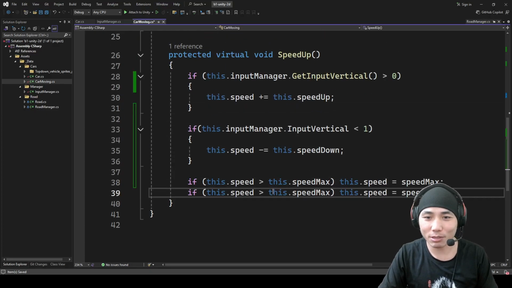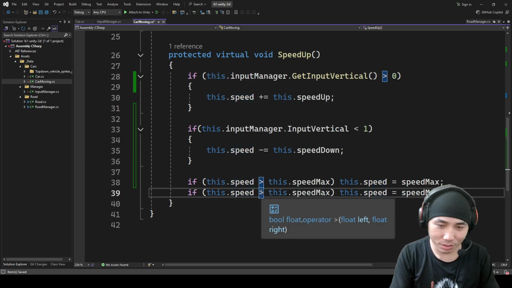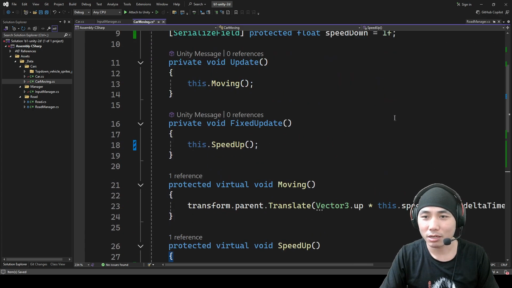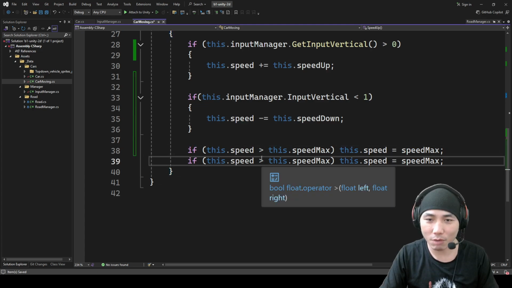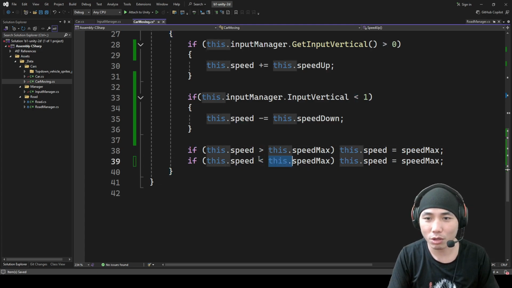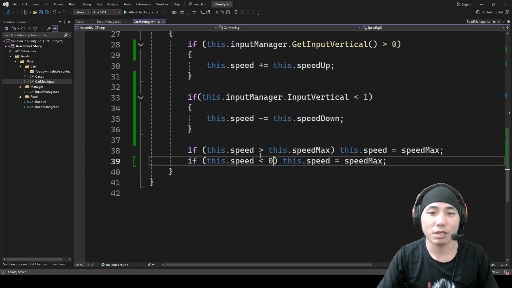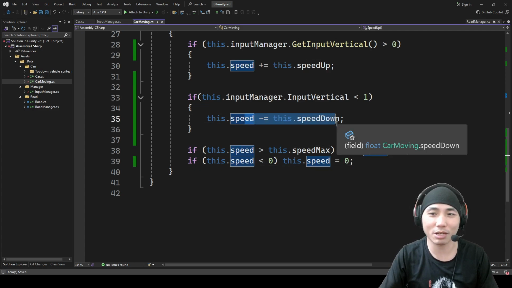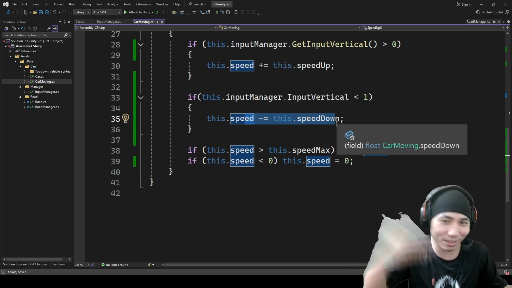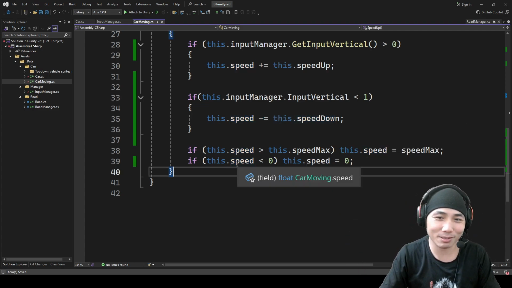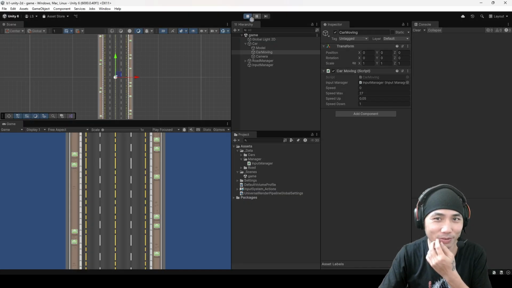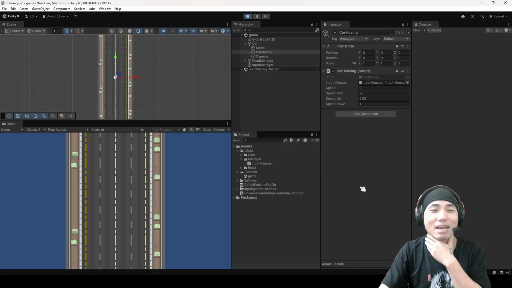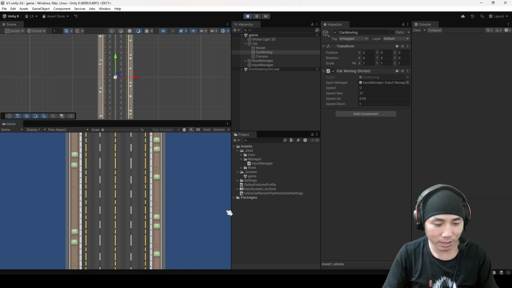Let's say if the speed is smaller... okay, I want something, but I don't want to show it right now to make you confused. So let's say if the speed is less than 0, that means 0, because I'm not pressing anything, so it keeps deducting, and then we have a minus speed. So put it there, and you don't have it. Okay, let's try again. Okay, now good. Now let's press W.